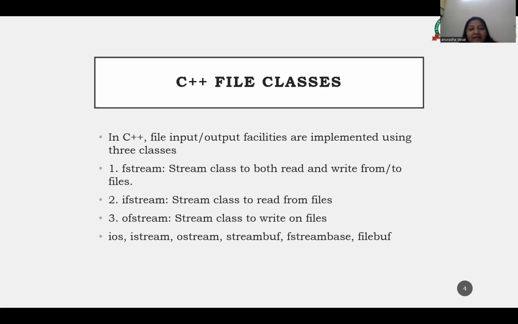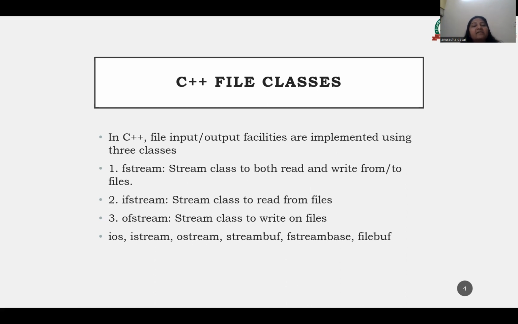Now this class declares input functions like the get function, getline function, and read function. Okay, so this is istream. Now we will discuss ostream. What does ostream stand for? It stands for output stream. This class is derived from the class input output stream.